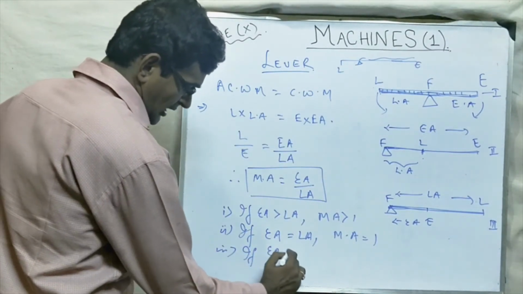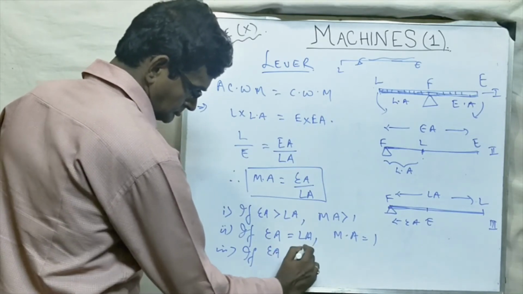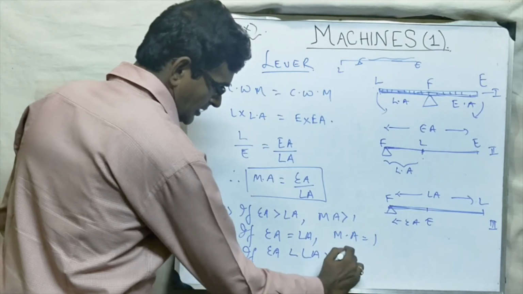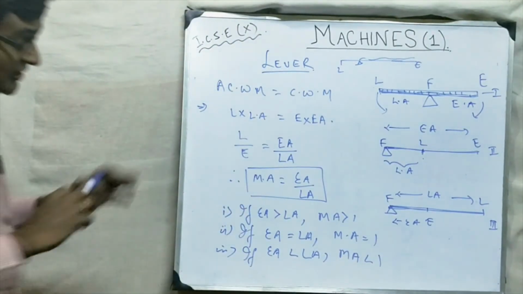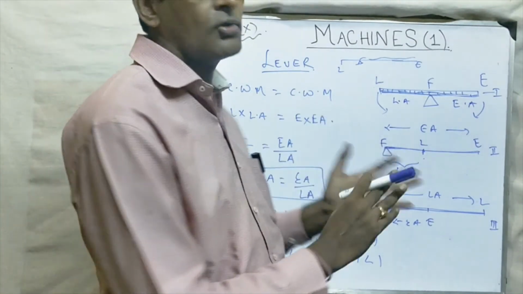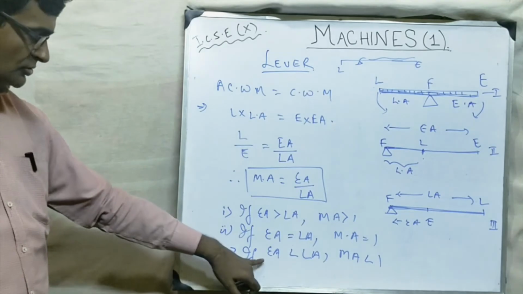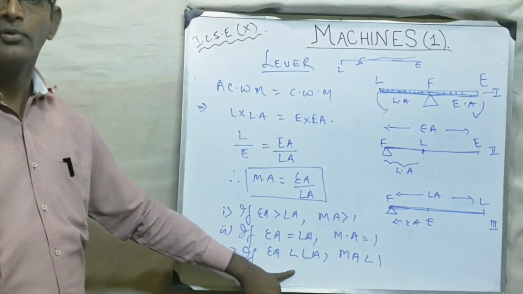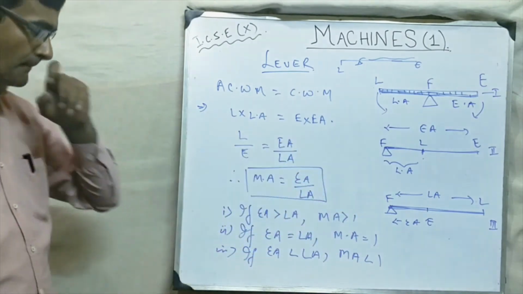And if effort arm is less than load arm, MA is less than 1. So all depends here. We are not going to study how much load is applied, how much effort. No. We are just going to study effort arm and load arm. Okay? Understood? Achha.